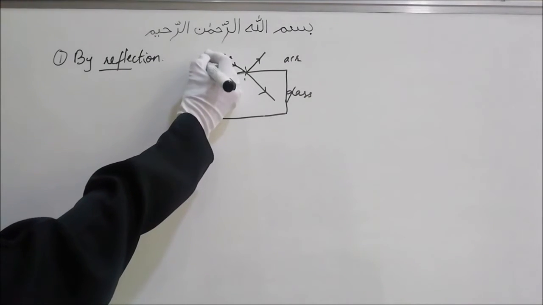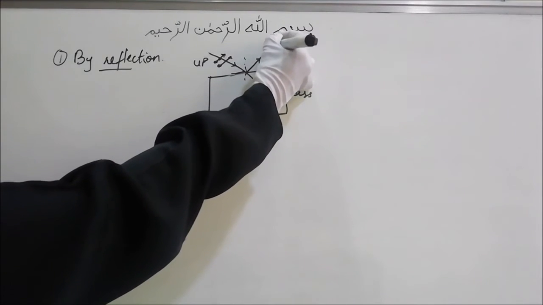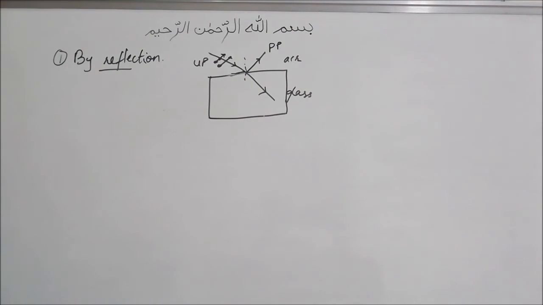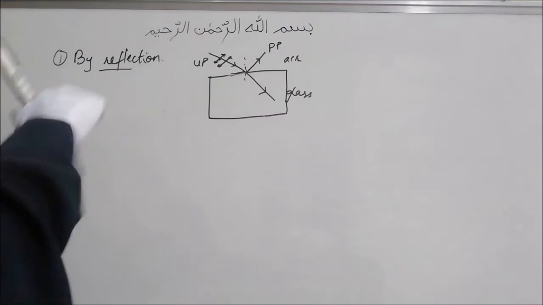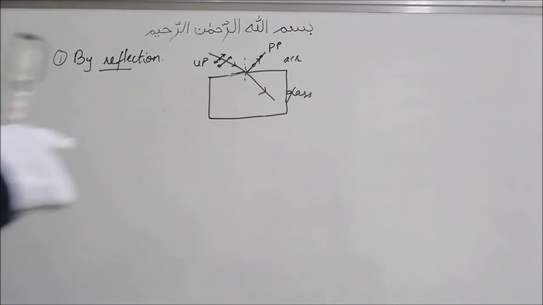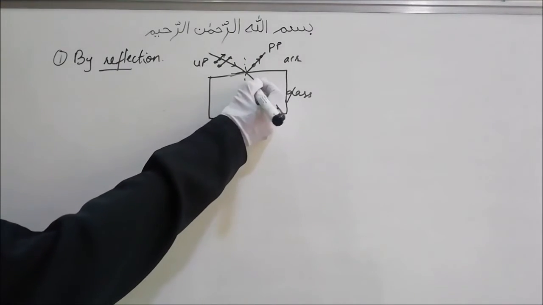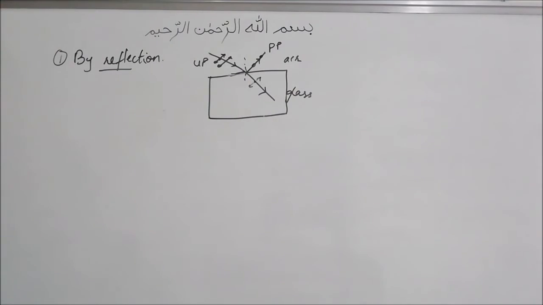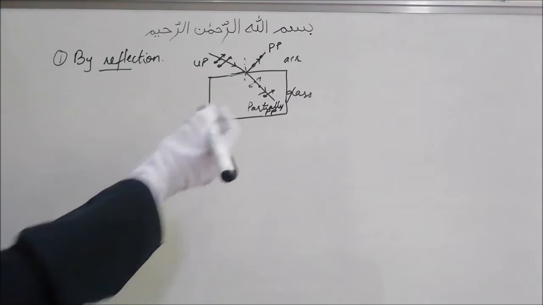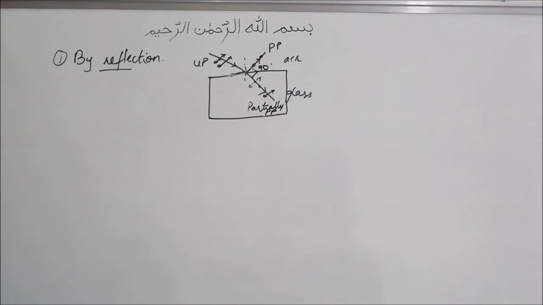Now if this is unpolarized, then what we will see is this reflected ray will be plane polarized perpendicular to the plane of incidence, or plane polarized parallel to this boundary surface. That means like this. And this transmitted wave will be partially plane polarized, that is, it will contain both. But when will this occur? This will occur when the angle between the reflected and the transmitted ray is 90 degrees.